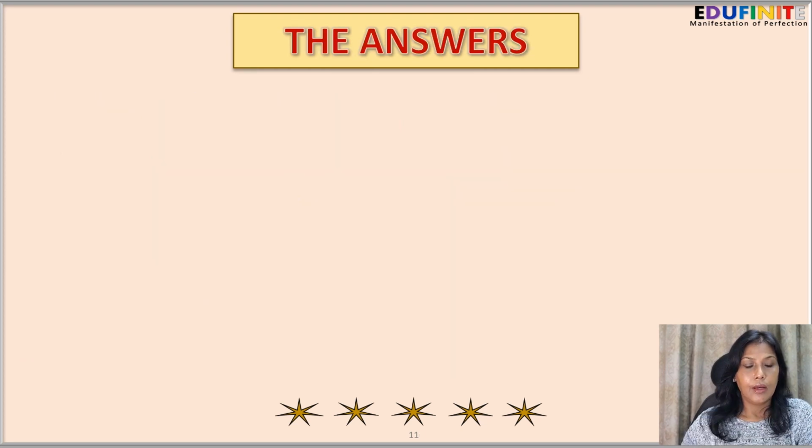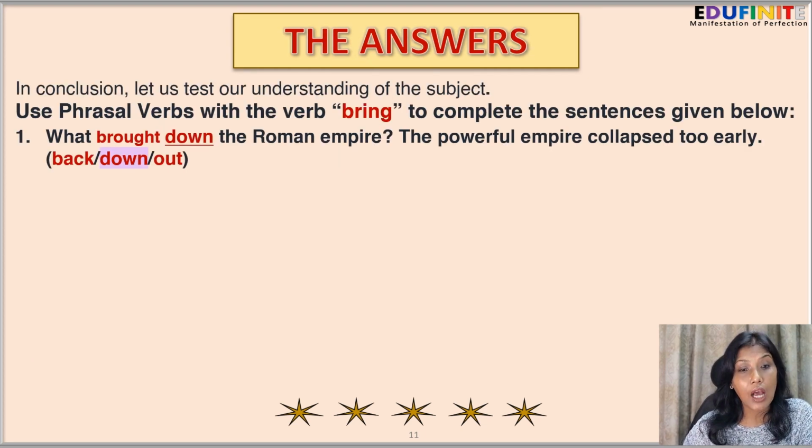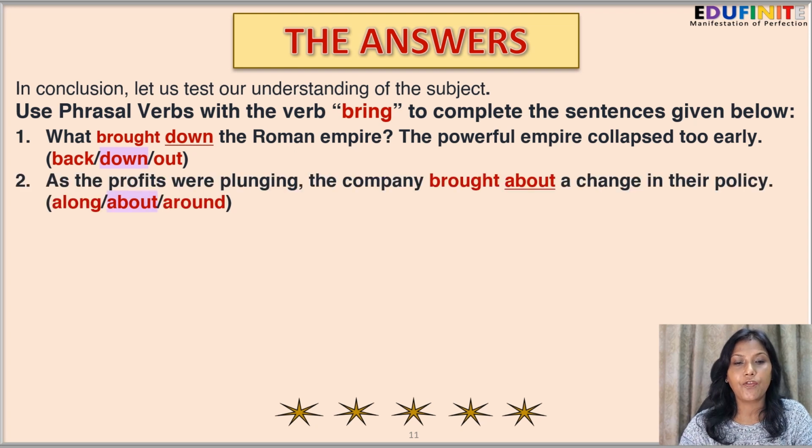Well, the answers. What brought down the Roman Empire? The powerful empire collapsed too early. Next, brought down means to lose power. As the profits were plunging, the company brought about a change in their policy. So brought about means to make something happen. So the company brought about a change in their policy.